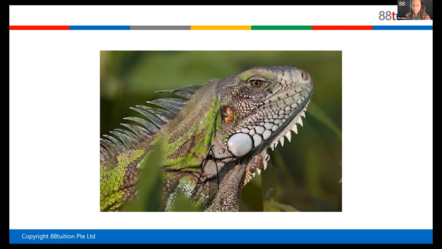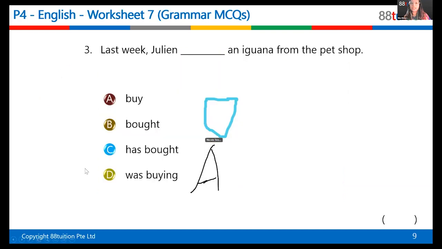What is that? Anyone? Nicole. Yes, Nicole. Iguana. Yes, very good. It's a reptile, and this is an iguana. And why is there another eye there? Another eye? No, this is just a part of the body. It's not an eye. This is the eye. Okay, the reason why I have a picture of an iguana is because of the next question.